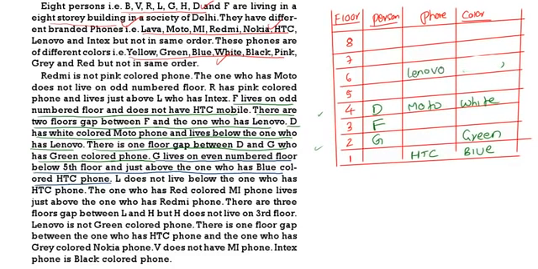Then R has a pink color phone and lives just above L, who has Intex. So R is on the 6th floor. R is living just above L, and L is having Intex.